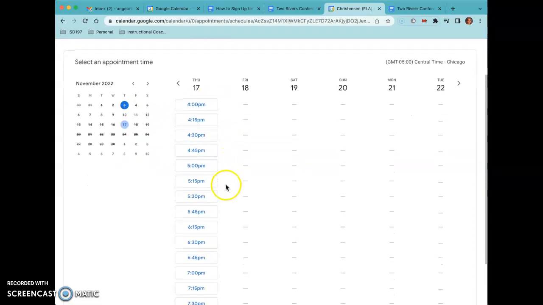If you look through here and there's a time that is unavailable, for instance, 6 o'clock is not available, that means that it has already been taken by another family. So just as you are unable to see another family's sign up, other families are unable to see where you have signed up. So you'll just pick a different time that works for you.